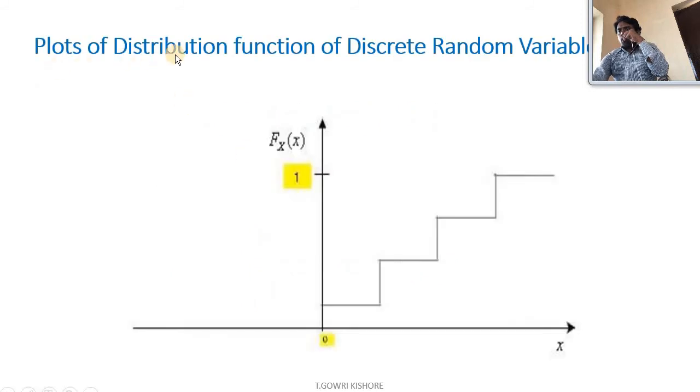So this is the plot of the distribution function of a discrete random variable. By adding all these step values, the total will be equal to 1.